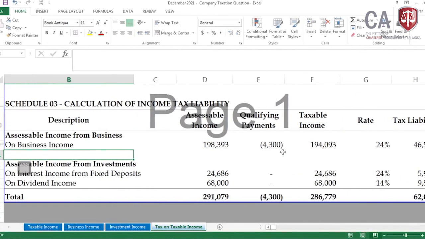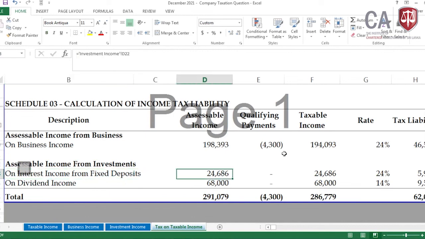This is a situation where we have a composite, that means taxable income will be taxed at different tax rates. If we have a gain from the realization of an investment asset, then in that context also we need to take this under 10% under investment income. Then on interest income from fixed deposit, we don't have any other. In that I have divided into dividend income and interest income. Why have I done so?